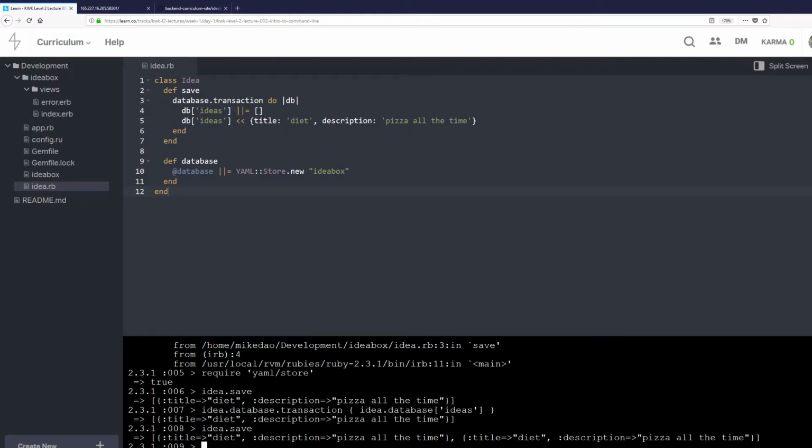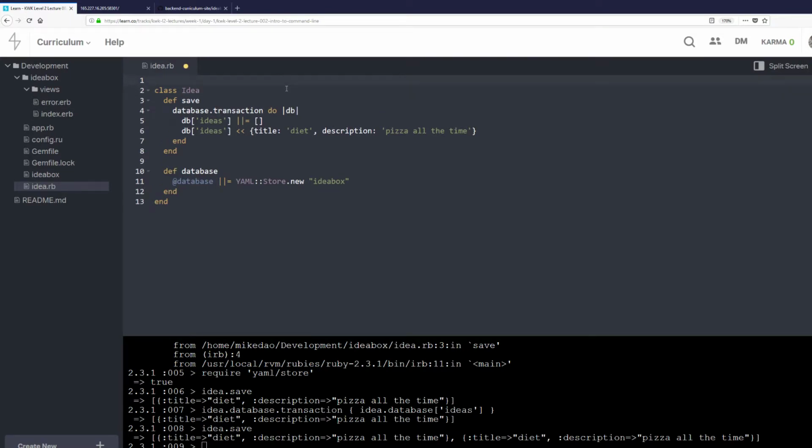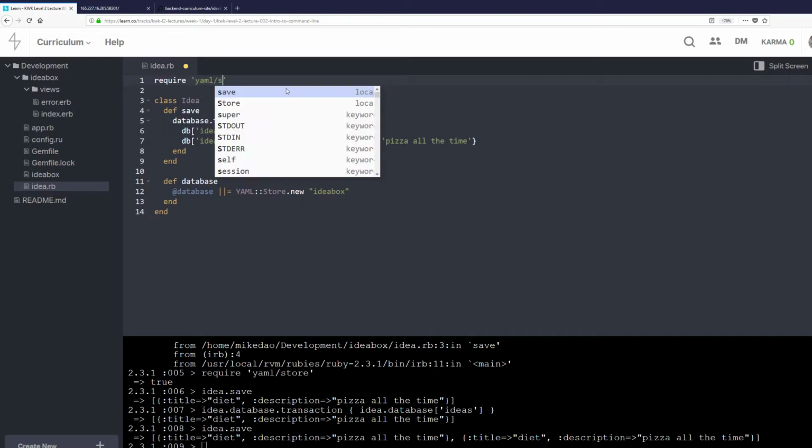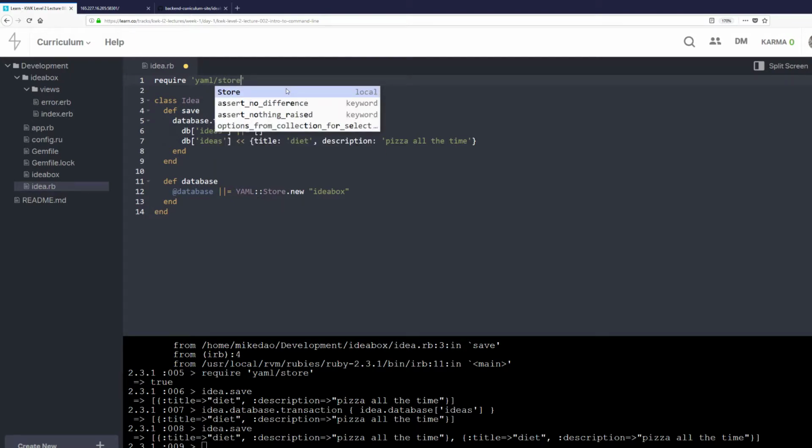And we see here that we've got two ideas, both of which are diet and pizza all the time. So they're definitely being saved to the database, and it's kind of pointless because we're saving the same idea over and over again, but the basic functionality is working. So what we have to do now is get our idea to know about YAML.store, right? Because we've done this in IRB, but we've not done it in code. So we're going to require YAML/store.